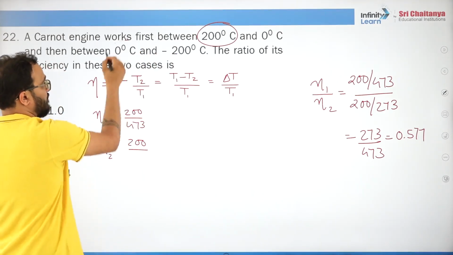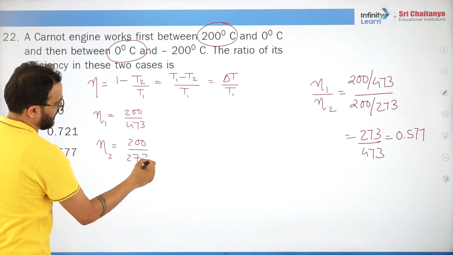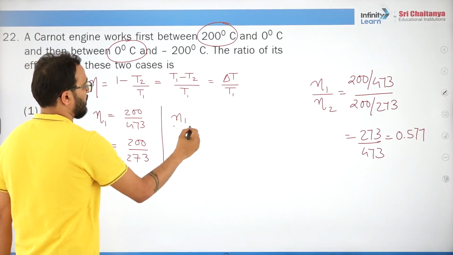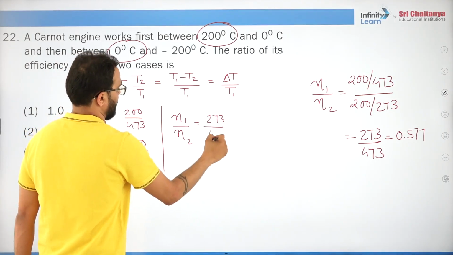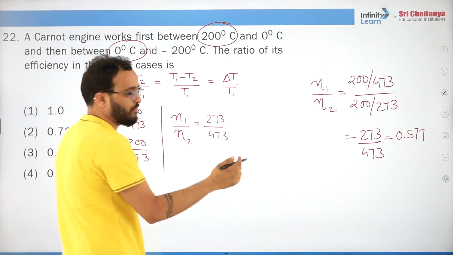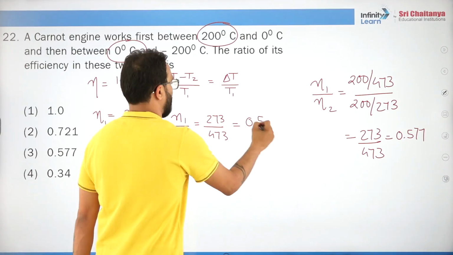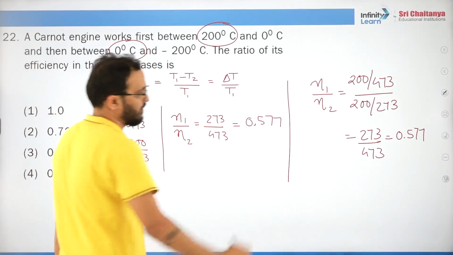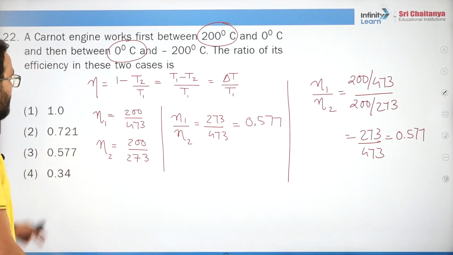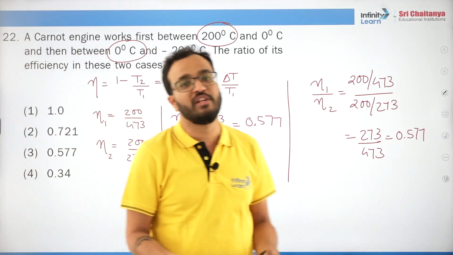But what is the higher temperature? 0 degree Celsius, that is 273. What is the ratio? You can figure out. Almost something more than 0.5. Which option is right? 0.577. So this is right. That's all. So this is how you have to improvise during examination.